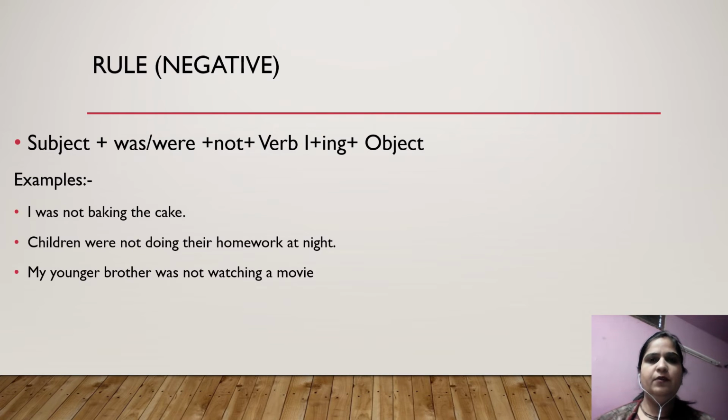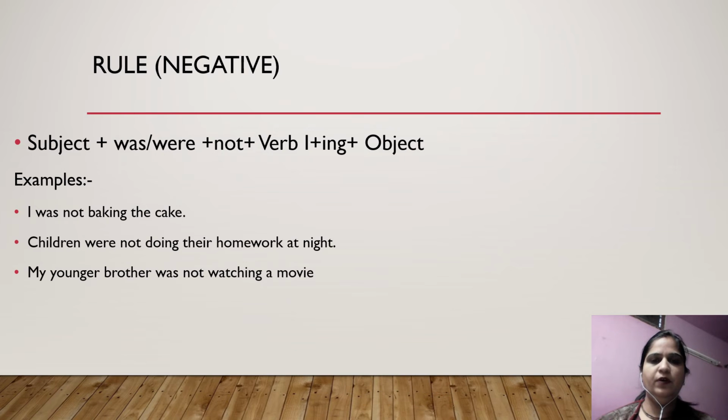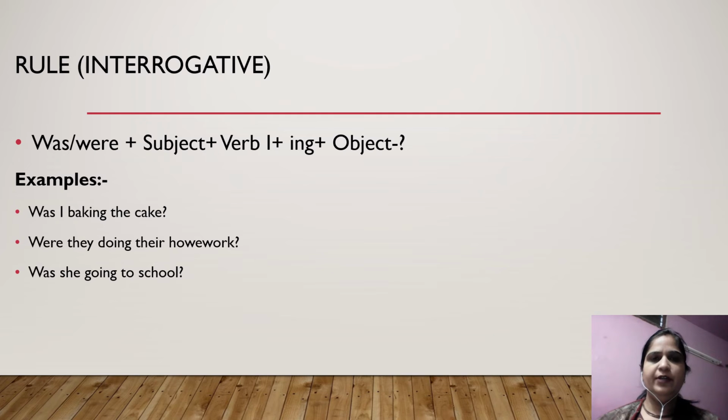Now let's look at the general structure of negative sentences. Rules are: subject plus was/were plus not plus verb, first form of verb plus ing, plus object. Examples are: I was not baking the cake, children were not doing their homework at night, my younger brother was not watching a movie.